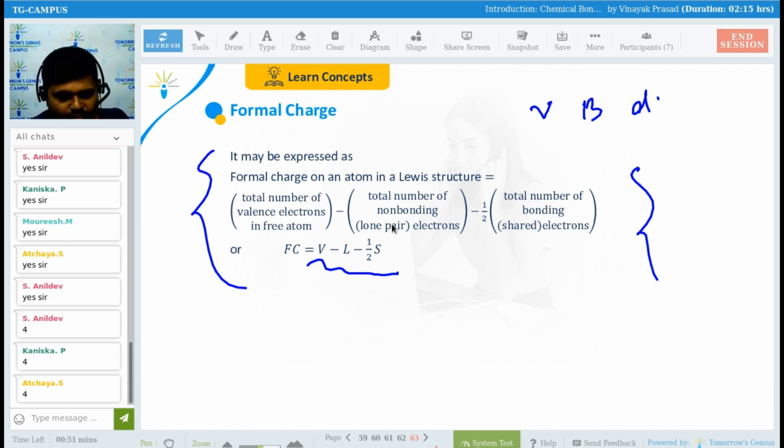See, the formula is quite complex, right? You may write down or you may learn this formula, but now we will be going to do the question. The question I will make very simple for you. How we can do the question very simply, that I am going to do for you. It might be possible that it looks a difficult formula for you, but when I do the question, then it will be more easy for you. Getting my point? How to find the formal charge on each and every atom? The question is this, right? Let's suppose there's a compound, and how to find the formal charge on each and every atom. Try to see here.